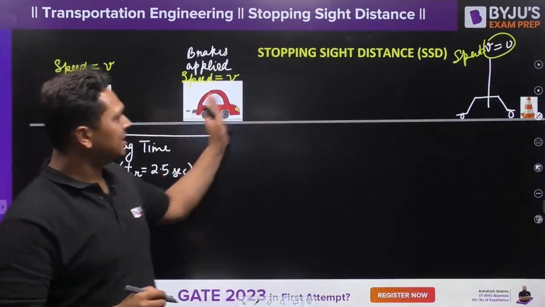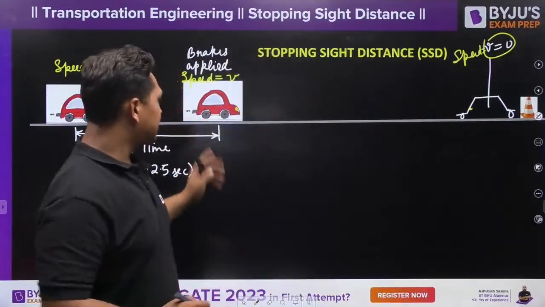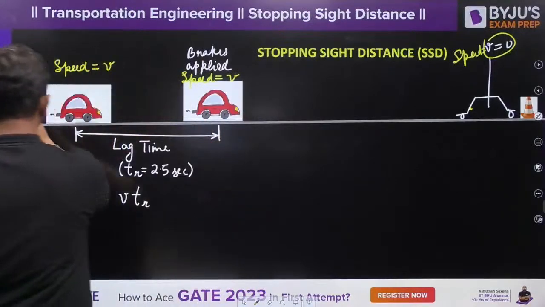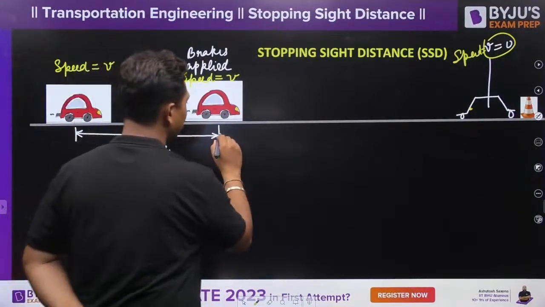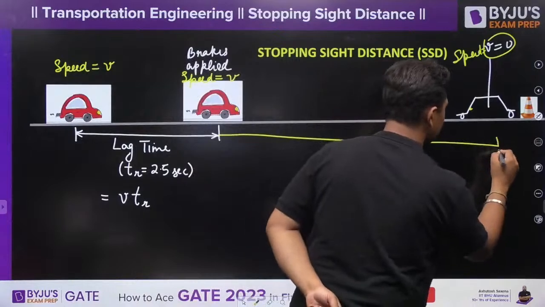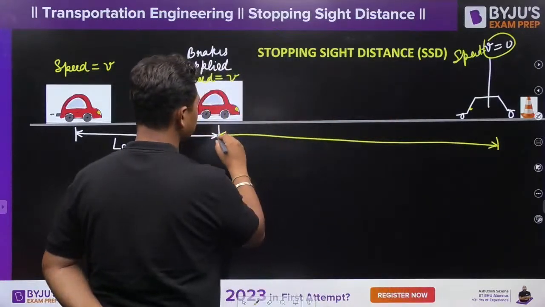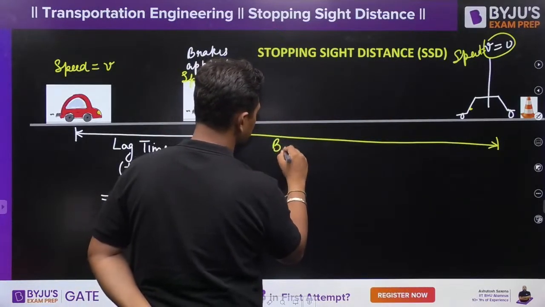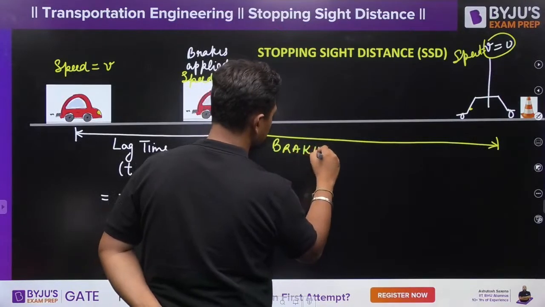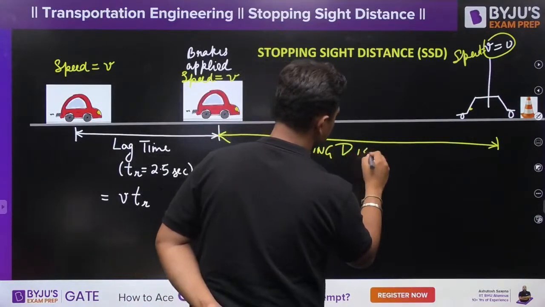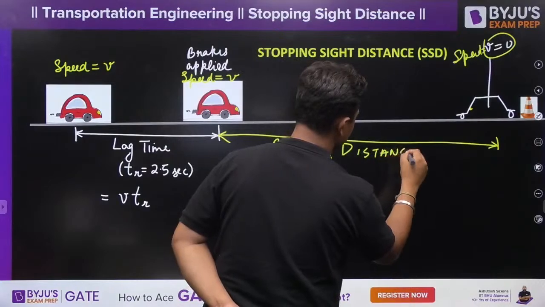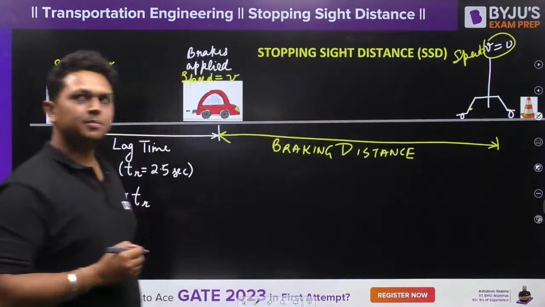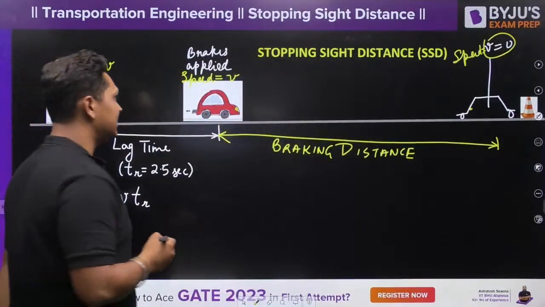So what is the distance from here to here? The distance from here to here is referred to as your braking distance. In order to find this braking distance, we are going to use energy conservation.